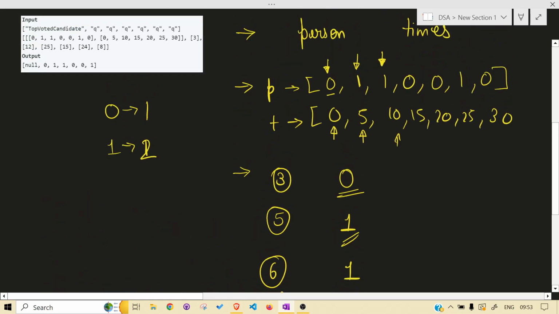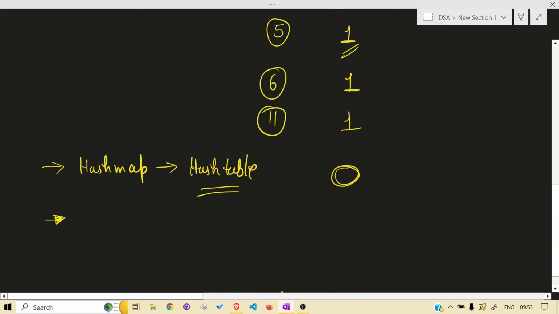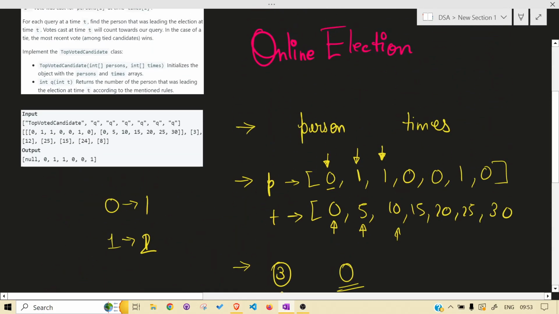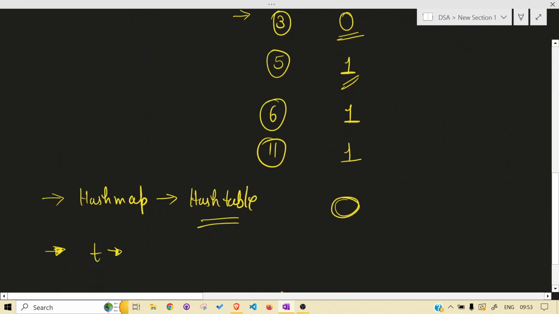What else we have to do is, at a given time t, figure out which one was in the lead. We need this also. Why are we doing this beforehand? Because you are given queries. In this function, what you have to return is, at a given time t, which candidate was leading.